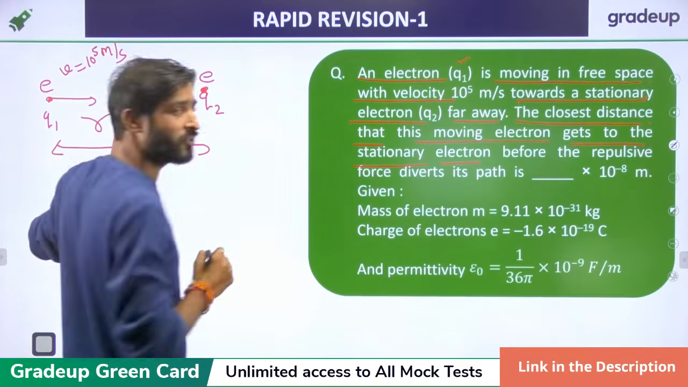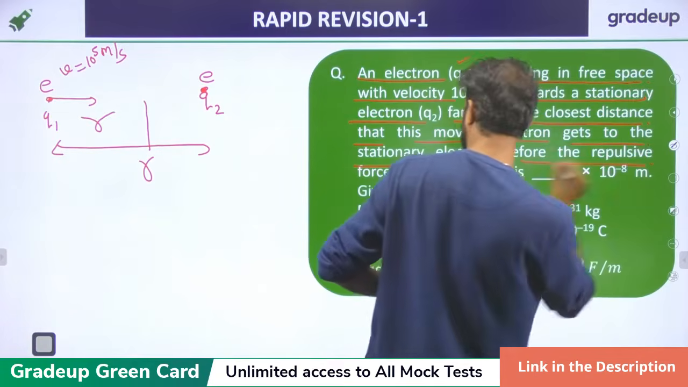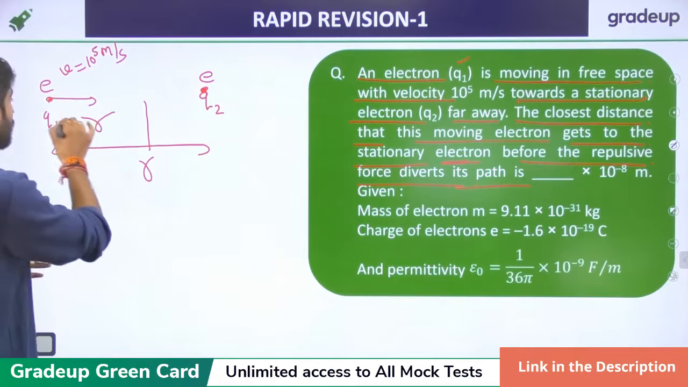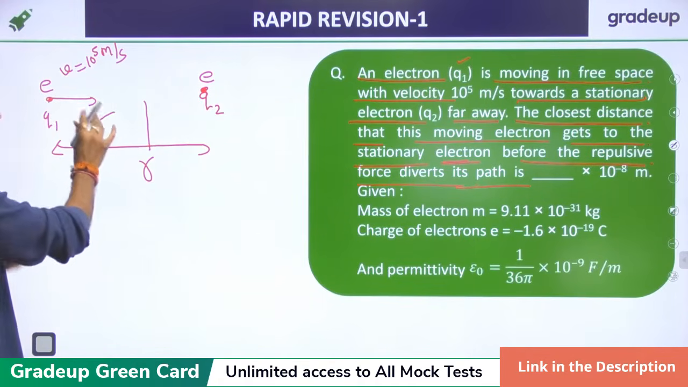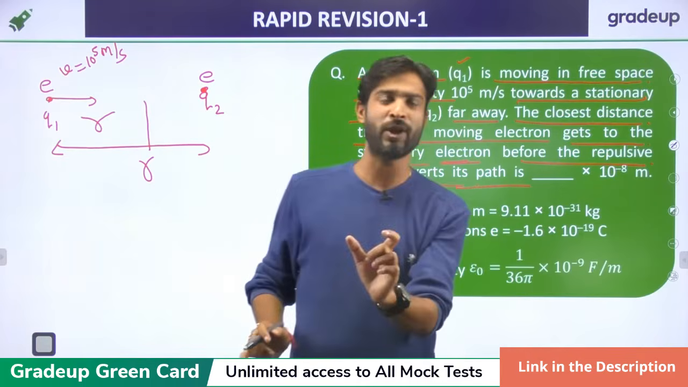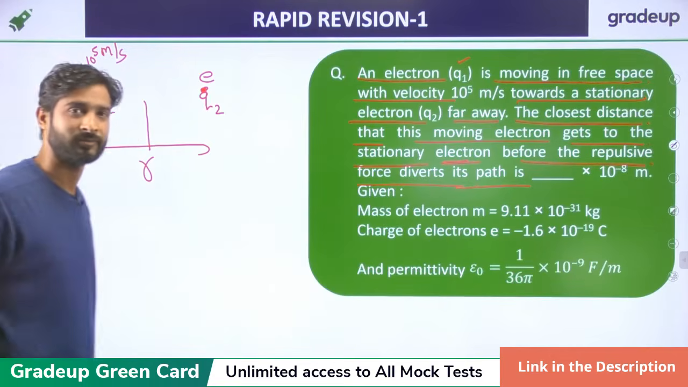The moving electron will become a stationary electron, and after that, the repulsive force diverts its path, right? At what position will this electron become stationary? The electron stops moving. We have to find the distance at that particular instant, the distance between these two electrons, right?